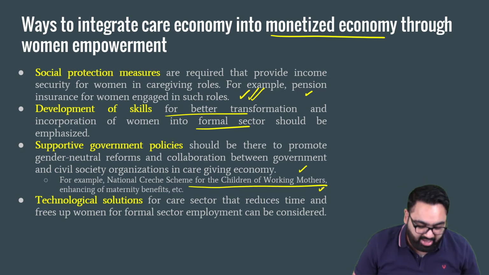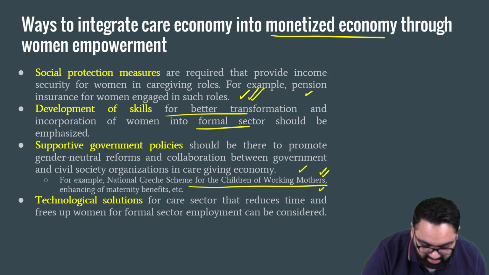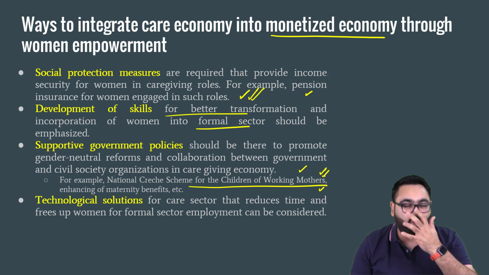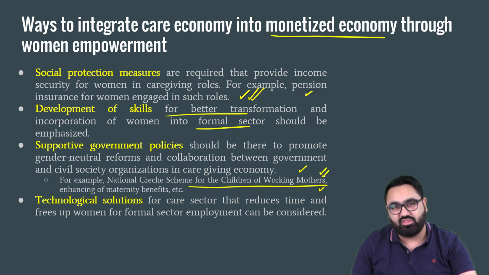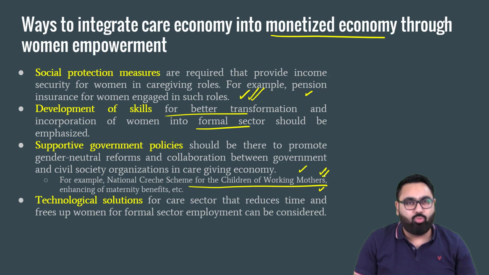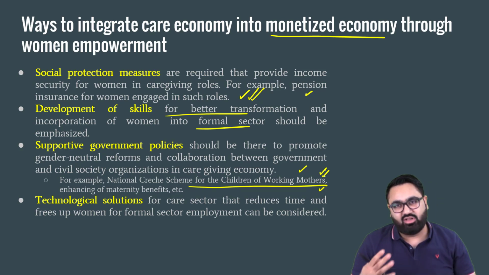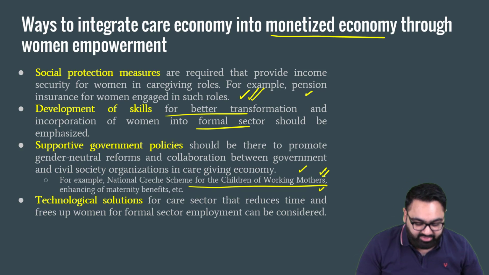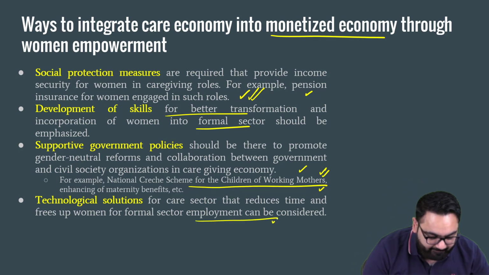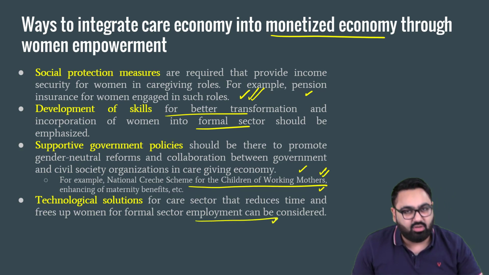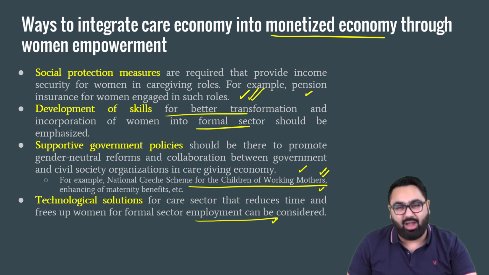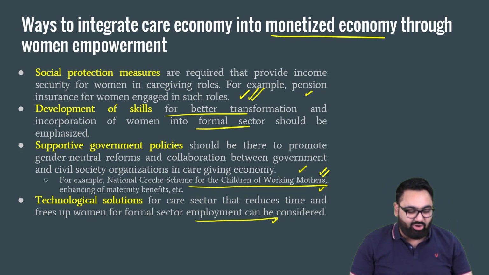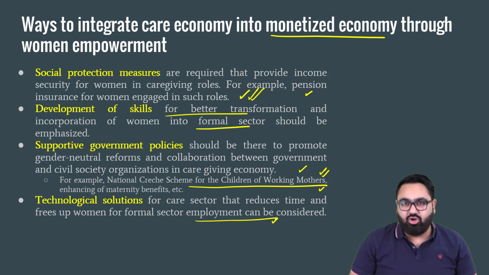Maybe having a national crèche scheme can help the mothers becoming more confident about stepping out of the house with their kid rather than being at home and thinking that taking care of the child is the only business that they have. Technological advancements so that we can free up women more, so that they can give more time outside the house rather than just taking care of the household work. These are some of the pointers related to women empowerment. If you want, you can include other points as well.